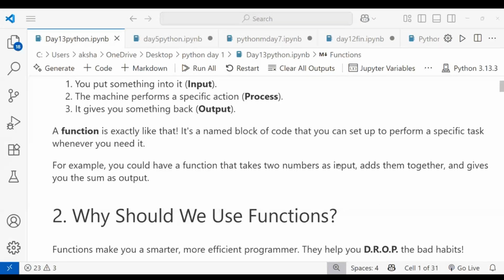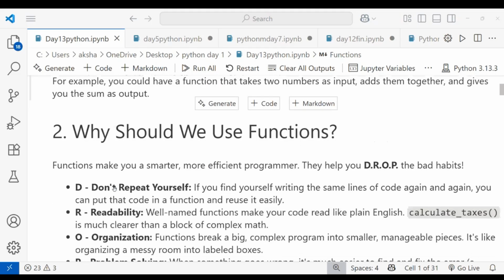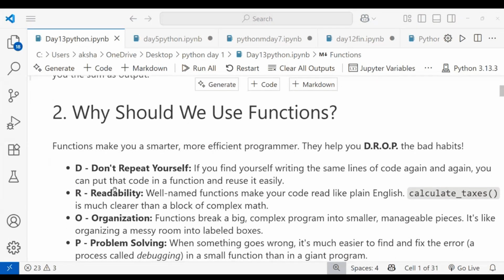In this, it takes only the two numbers and performs one action only. That action is called addition. It gives the output as the sum of the two numbers. And why should you use functions? Functions make you a smarter, more efficient programmer.